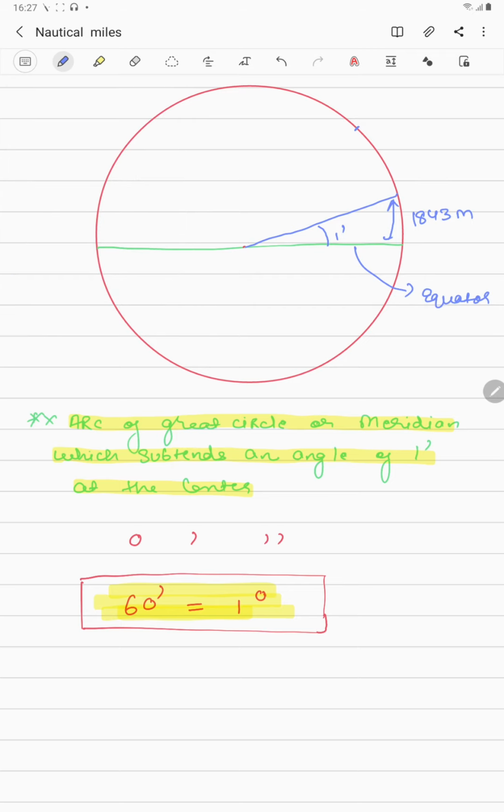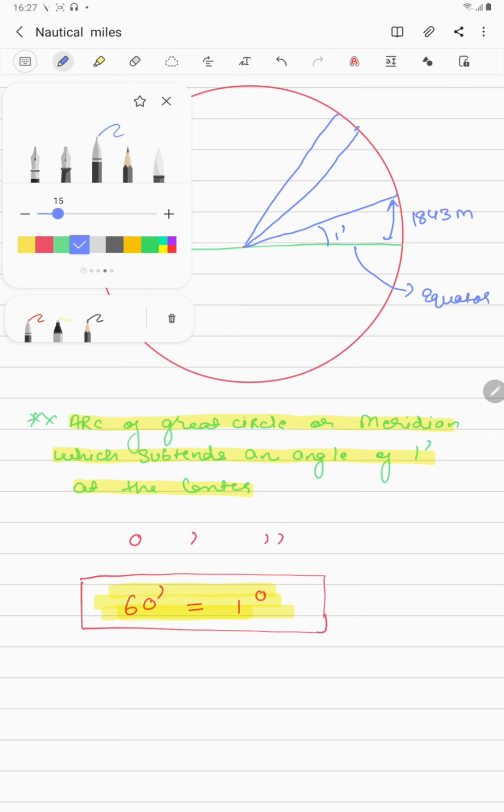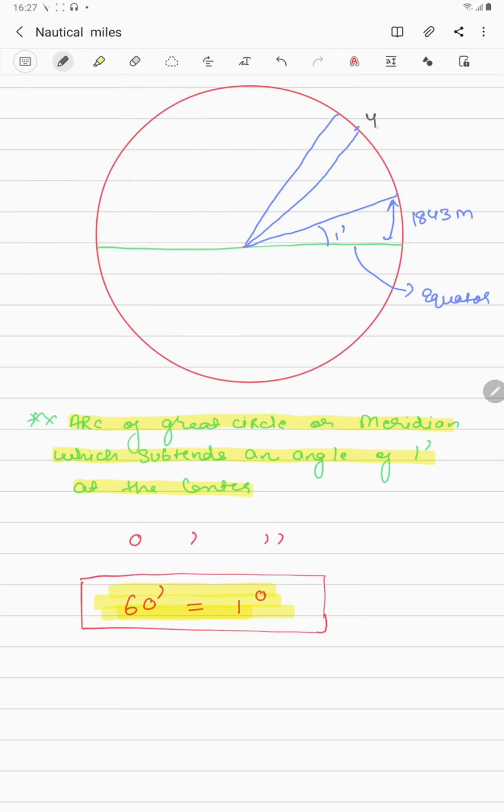Okay. Now let us take an example and subtend an angle of 1 minute from, suppose, this 45-degree latitude. So let me just take up a different color pen. Okay, so guys, this is your 45-degree position, or you can say 45-degree latitude. We have subtended an angle of 1 minute.